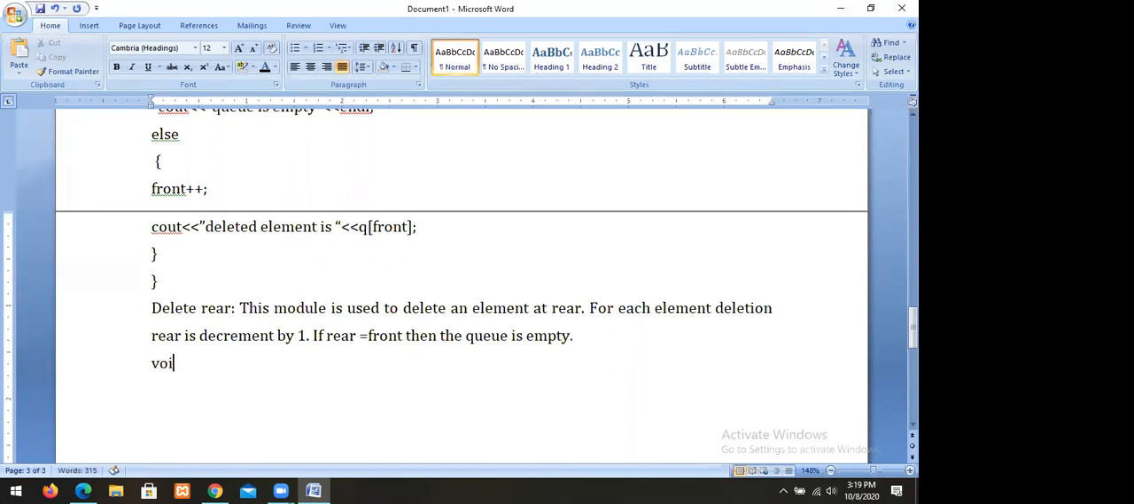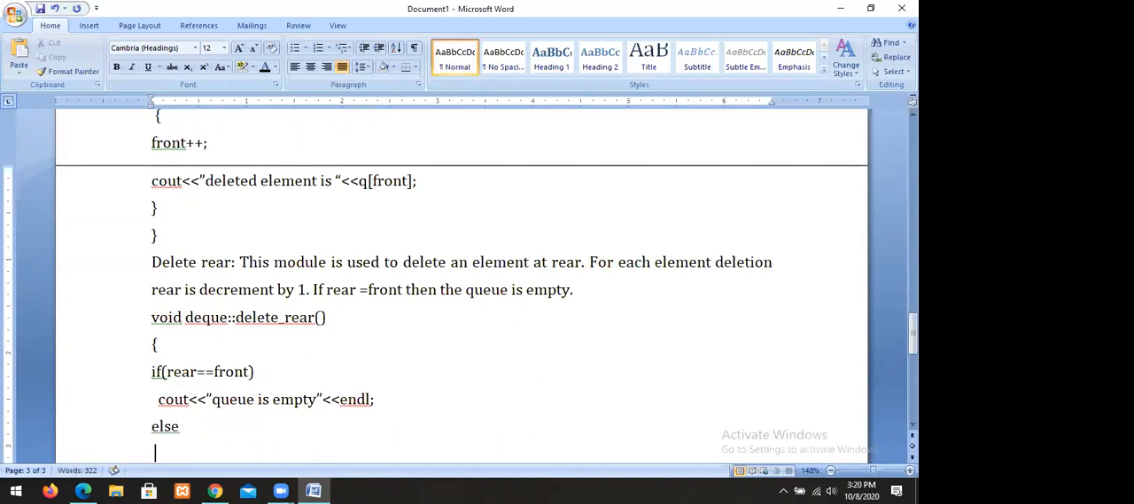So let's go for void DQ delete rear, the delete rear module. This module is used to delete an element at rear. When it is not possible, if rear equals front, cout queue is empty. Otherwise we can just delete.